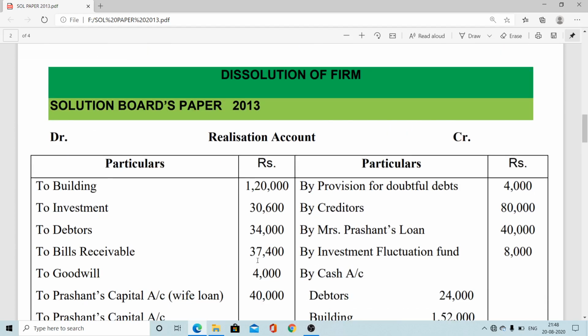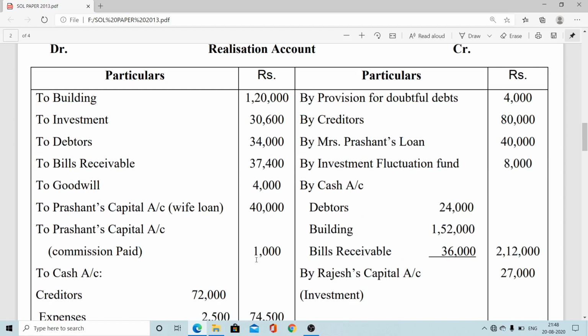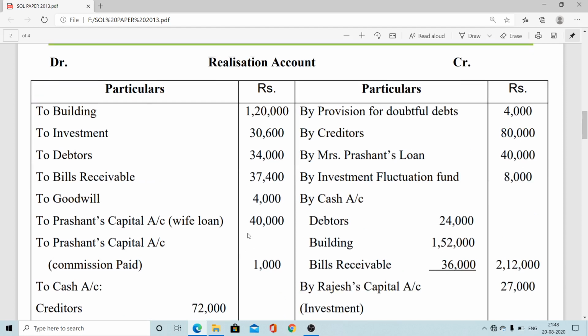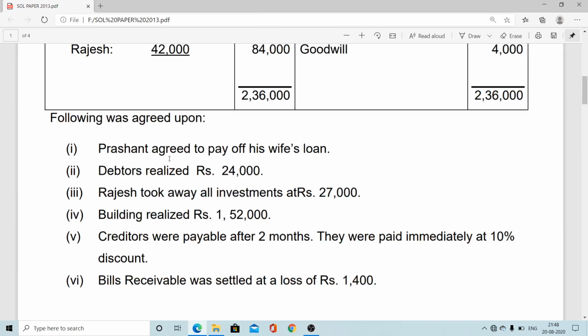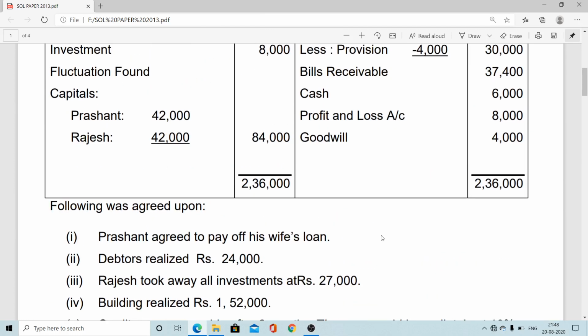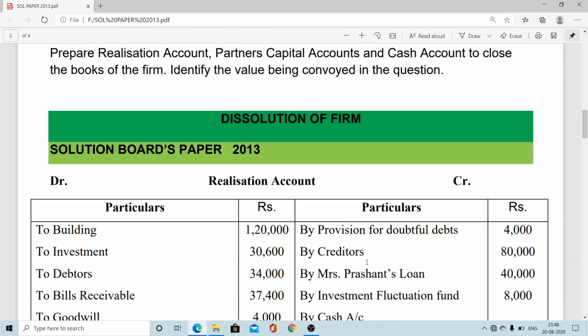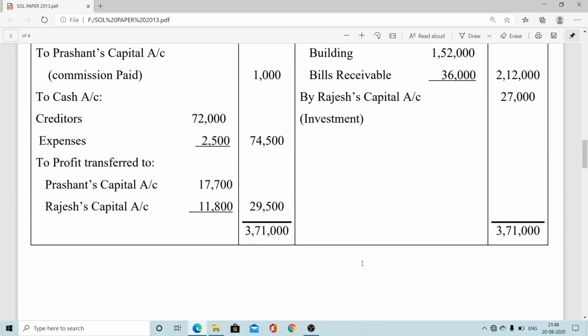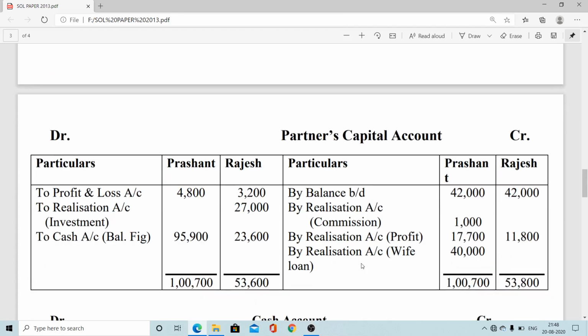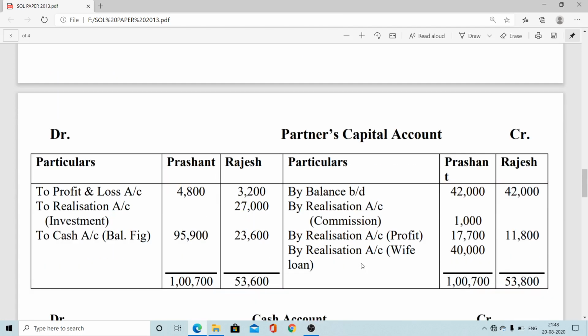Afterward we have to prepare the partners' capital account. If you want, we can also make a Rajesh loan account, because one partner's loan is provided. If you don't want to open it, then you have to show it directly in the cash ledger. The next important ledger is the partners' capital account, which shows the final payment.